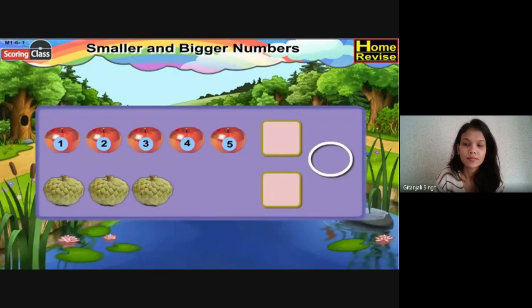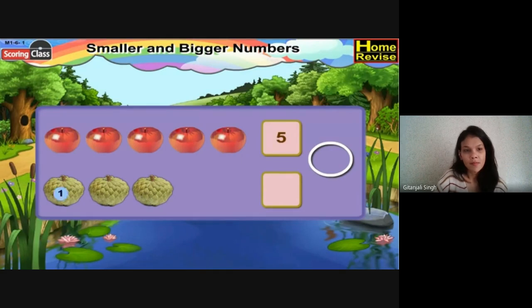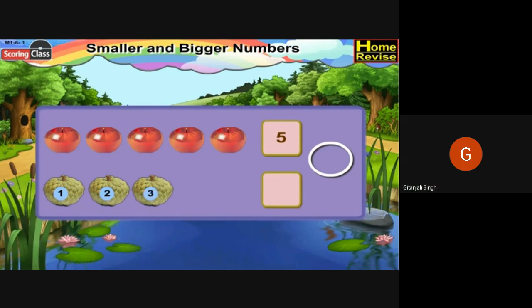So write 5 in the box. Let's see how many custard apples are there. 1, 2, 3. So there are 3 custard apples. Okay, now you tell me, 3 is bigger or 5? You're right, it is 5. So write 5 in the circle.